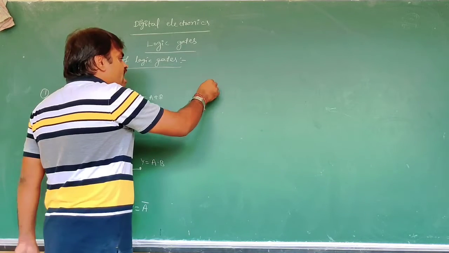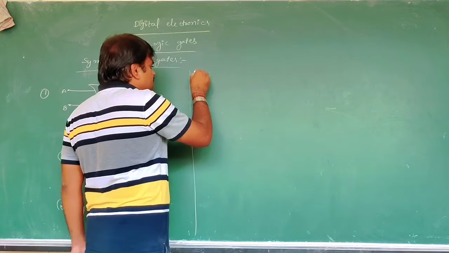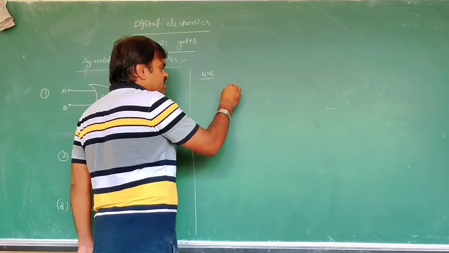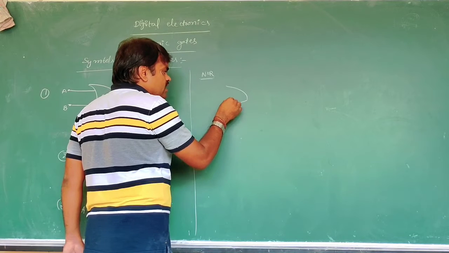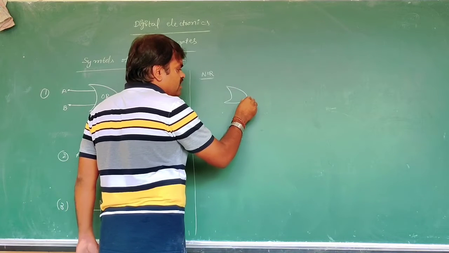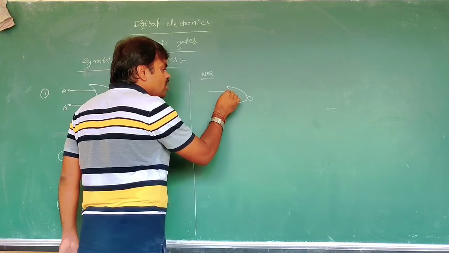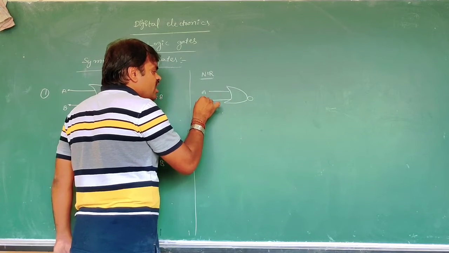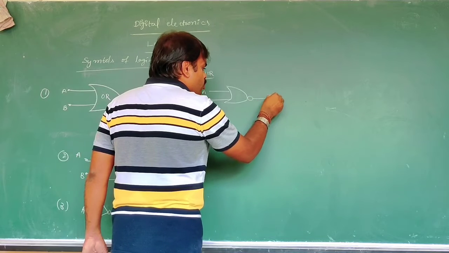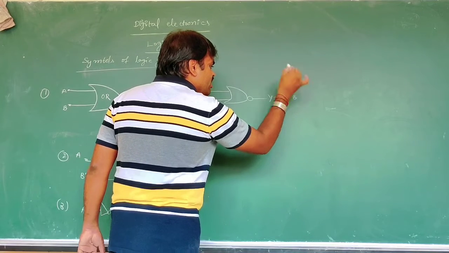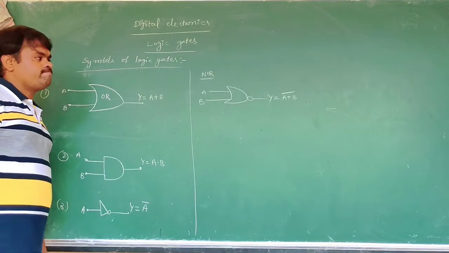And the NOR gate. The symbol of the NOR gate is like this, with a bubble. This is the NOR gate. Y is equal to the complement of A plus B. That is the NOR gate.